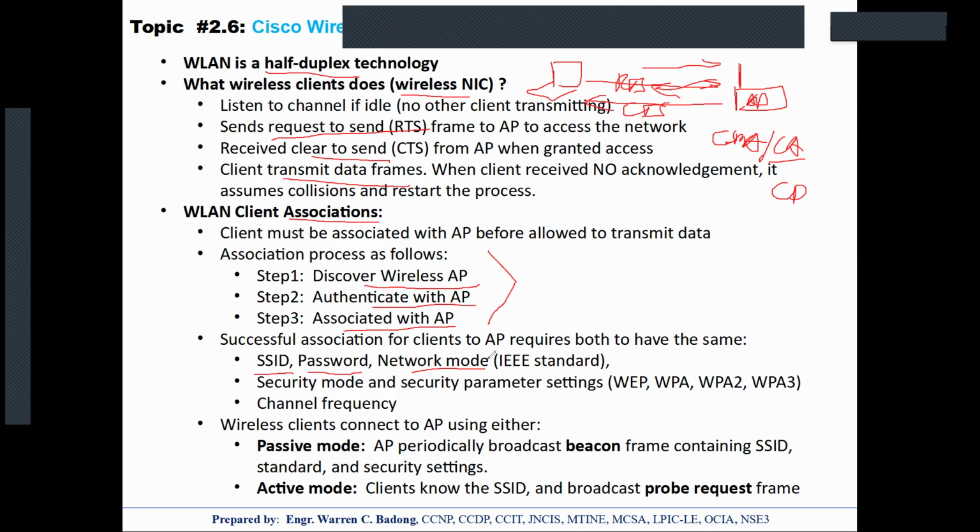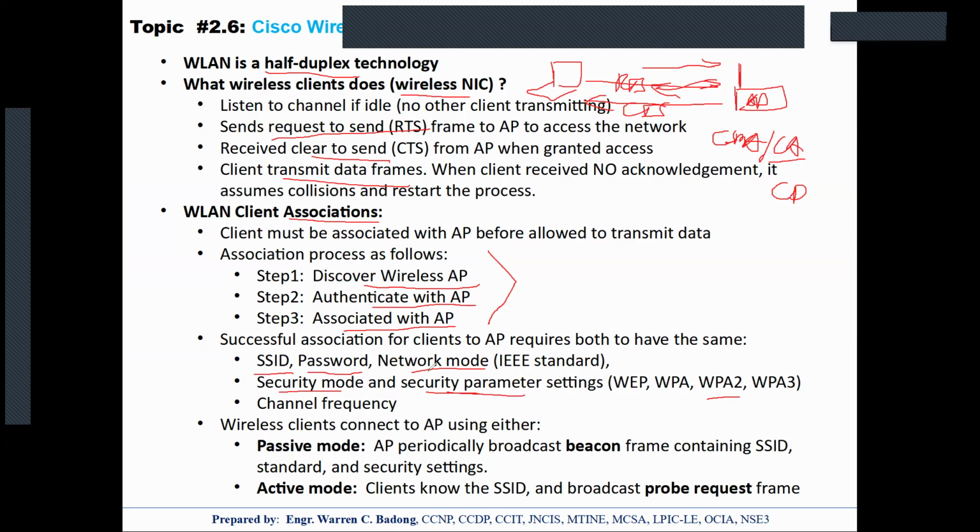If it's 11AX, it should be 11AX. And they should have the same security mode and security parameter set, the key for example. So if they are using WPA2, both the client and the AP should support the same, and have the same key, of course.